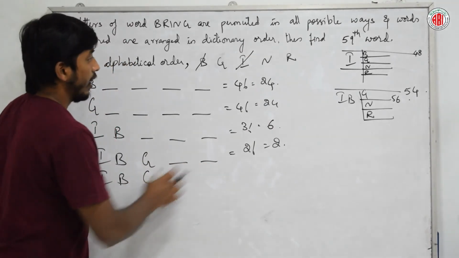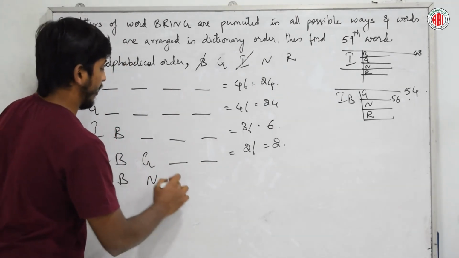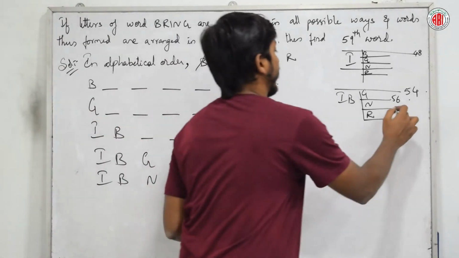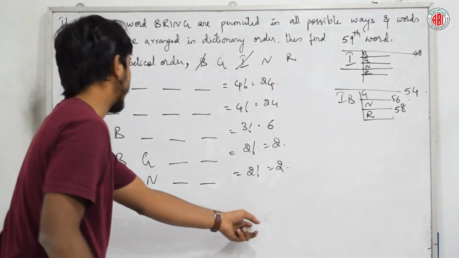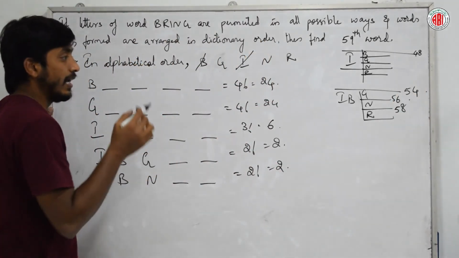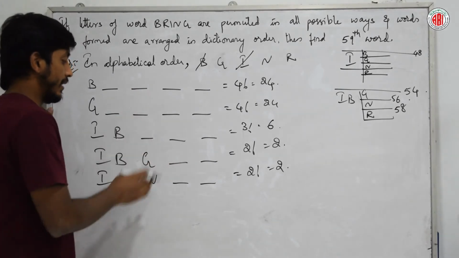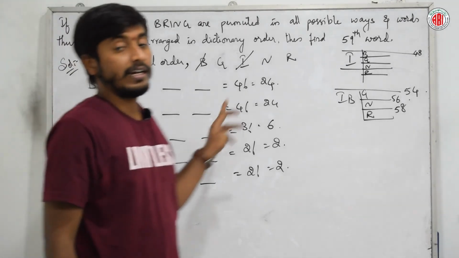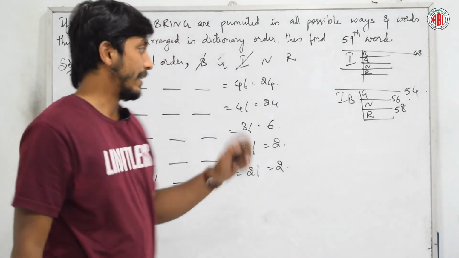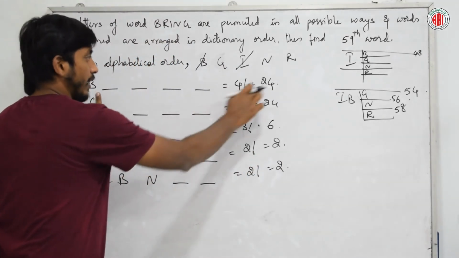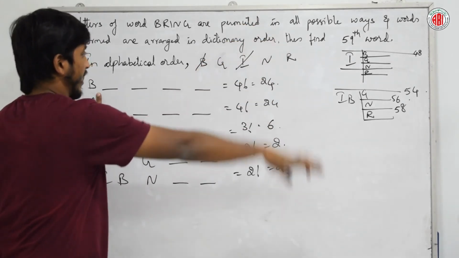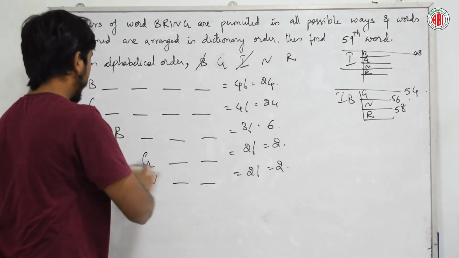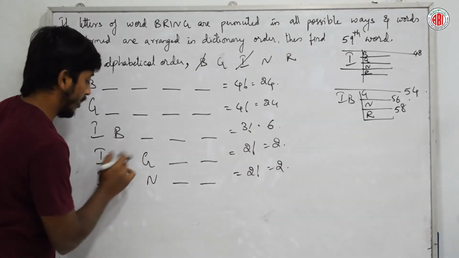Okay, now see here. We didn't get with G. Let me start with N. 2 factorial is again 2. 56, I'll get it as 58th number. Next, no, we are not getting it. So obviously, just after 58, what do I get? This is up to 58. So we have to write it as R. Right? Once again, see here, we started with B. We are in 24. We completed B ka row. We completed G ka row. When it comes to I, we have completed 6 here and we have to enter here 0 here.